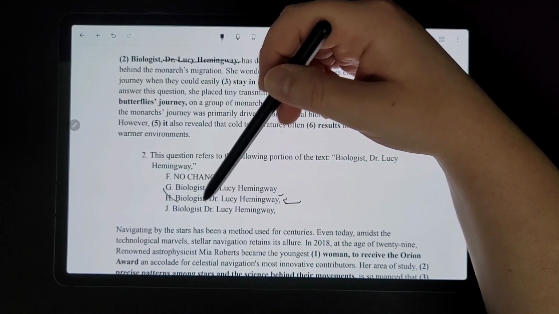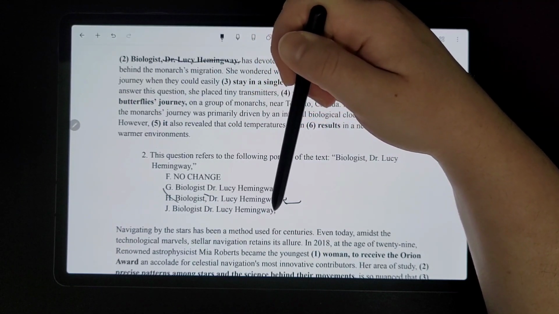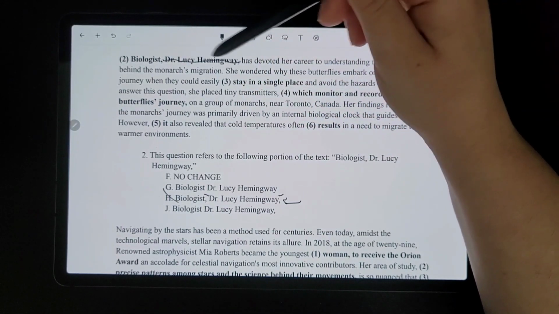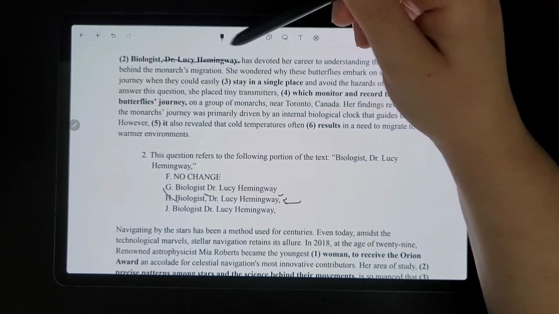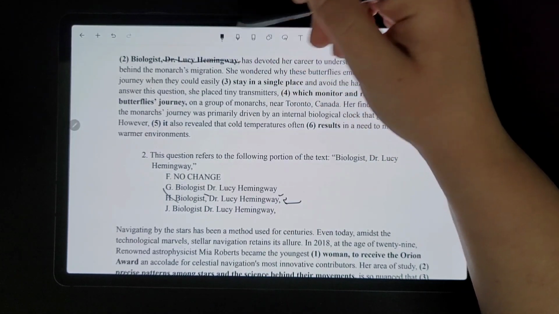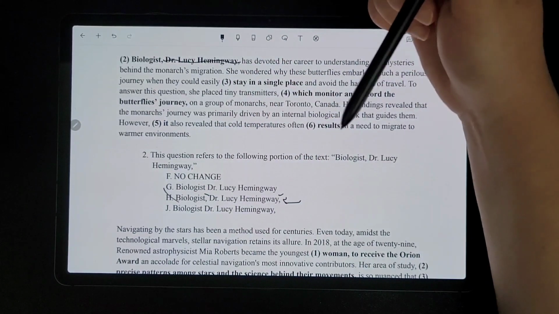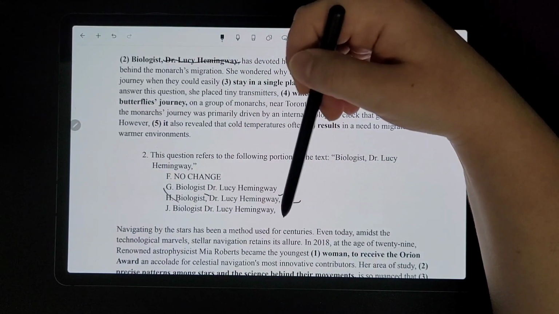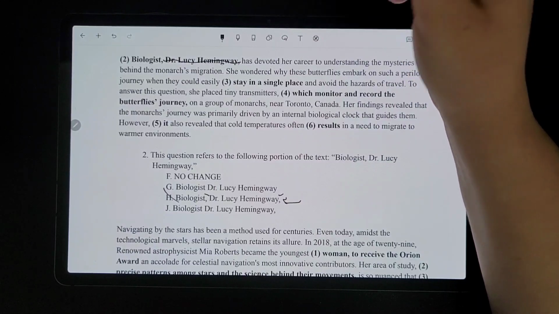And then we have "the biologist, Dr. Lucy Hemingway," and that's not an introductory phrase or clause, and we're not having a dependent and independent clause in that way, which is what this is trying to look like. You wouldn't have that and then follow it up with "has devoted her"; that just doesn't make sense.